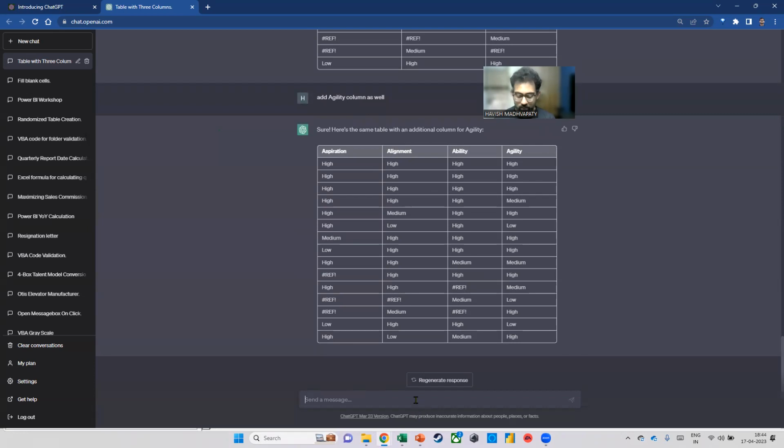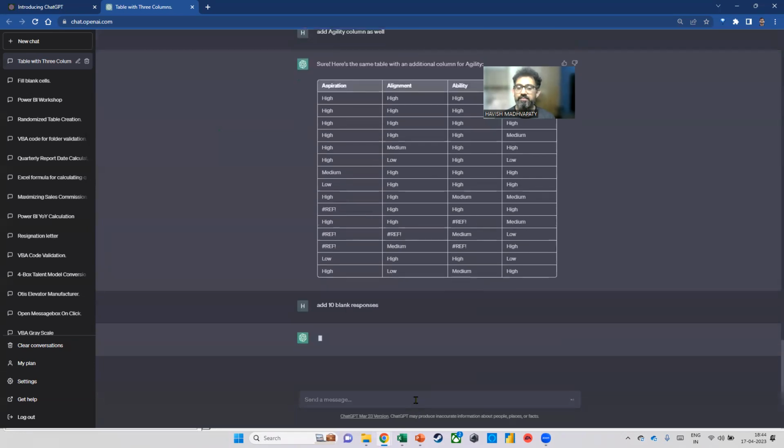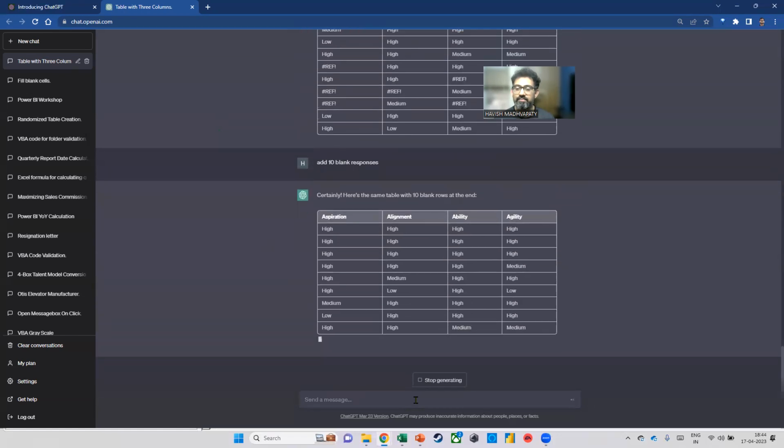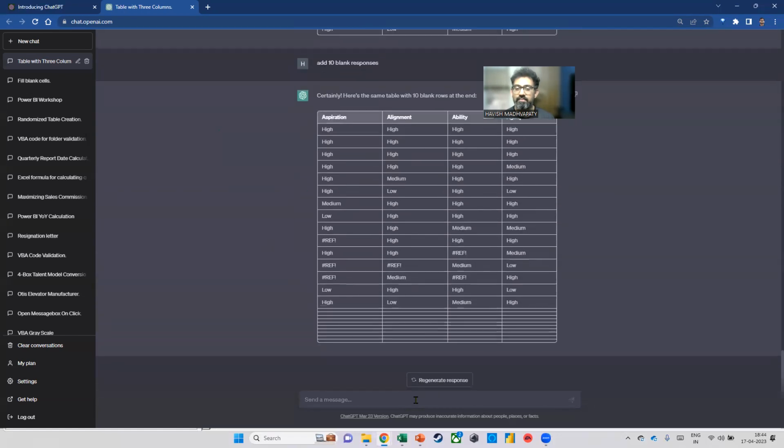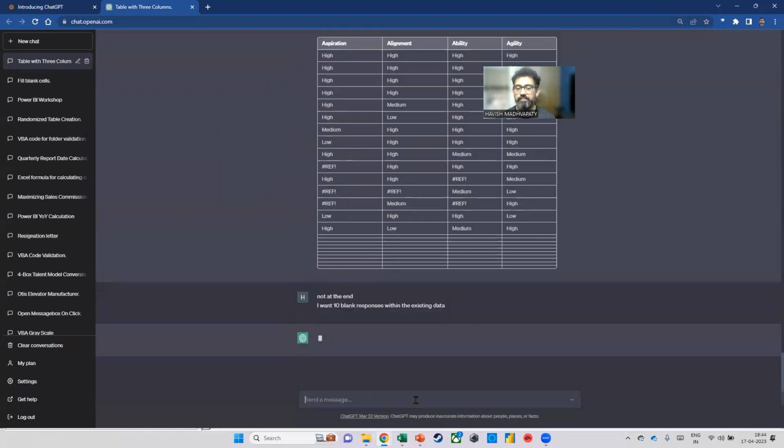Okay. Now I can also say add 10 blank responses. Right? Okay, but I don't want blank responses at the end. Not at the end. I want 10 blank responses within the existing data.